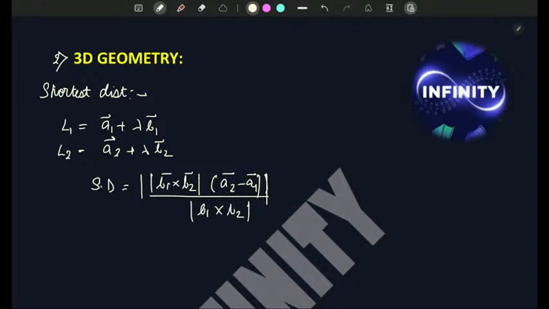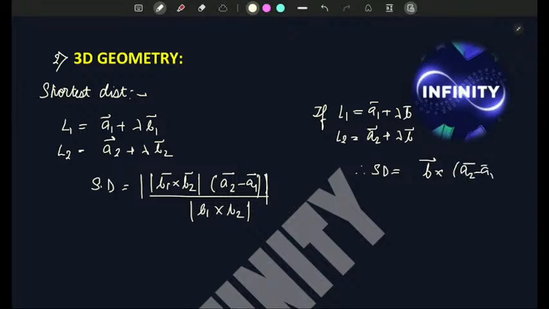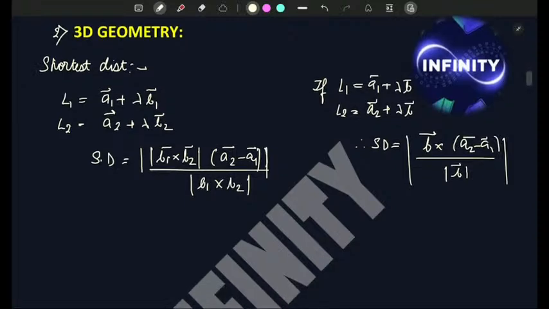And suppose L1 was A1 plus lambda B and L2 was A2 plus lambda B, so the shortest distance here will be the modulus of B cross (A2 minus A1) by modulus of B. So these are the most important things you should know.